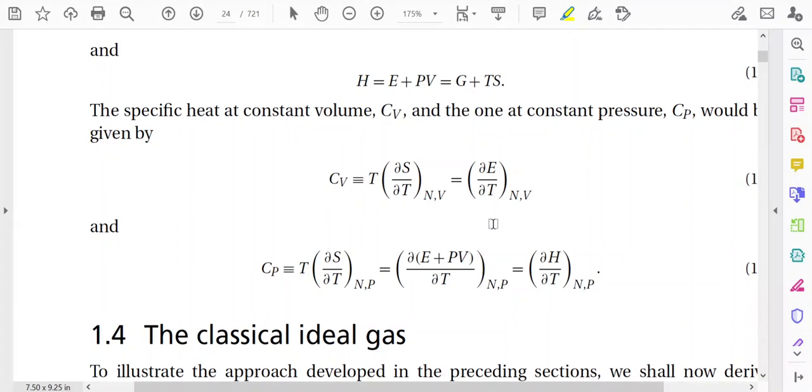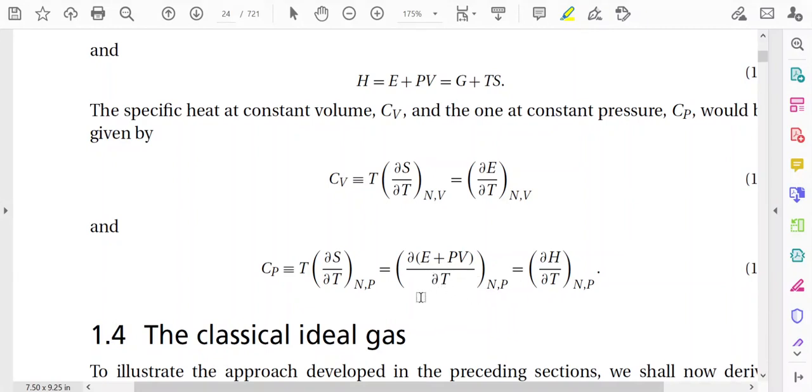We will use this equation in the subsequent lectures. If we want to find the specific heat, we have to know either the expression of the energy or the entropy. Similarly, the specific heat at constant pressure Cp is T into ∂S/∂T, or it can also be expressed as ∂H/∂T, or ∂(E plus PV)/∂T.